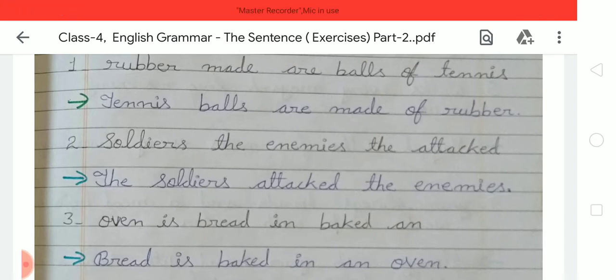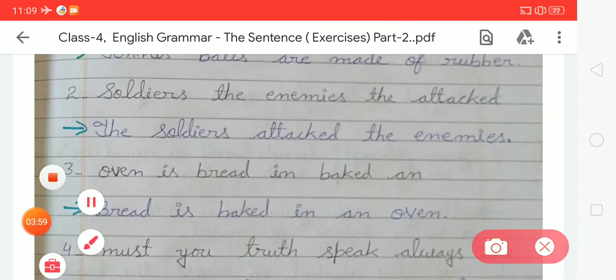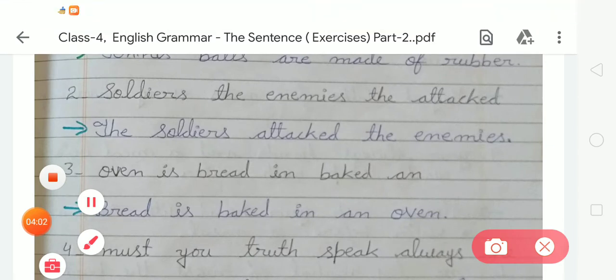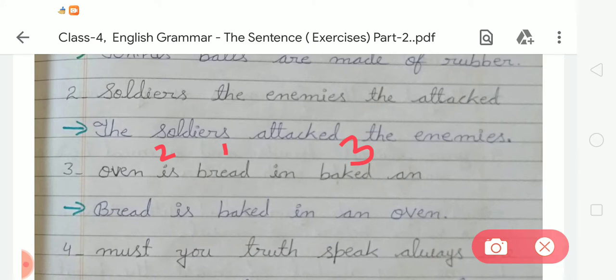Now next, number 3. In number 3 there is: oven is bread in baked and. So we have to write, firstly bread, second is, third baked, fourth in, fifth an, and sixth oven. So the sentence will be: Bread is baked in an oven, and after that we have to put a full stop.